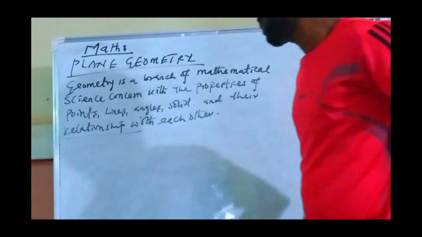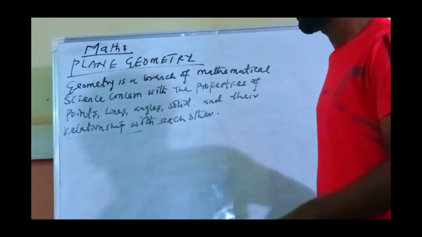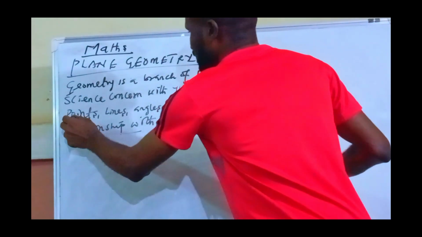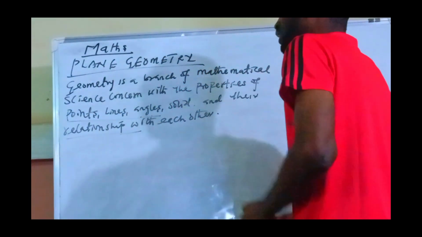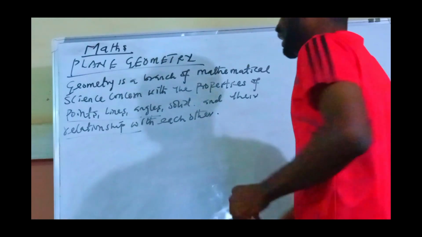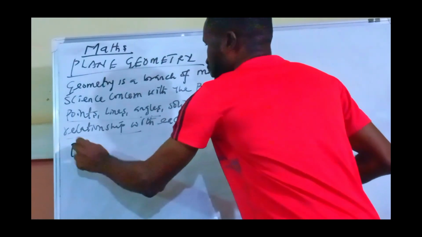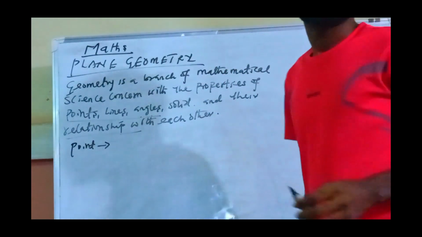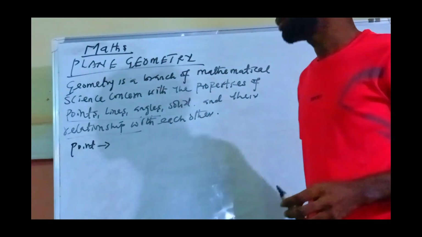Okay, now we are going to focus our study on three very important points. We have a point, line, and angle. So what is a point? Let me define this one so as to be able to grasp the concept very well.